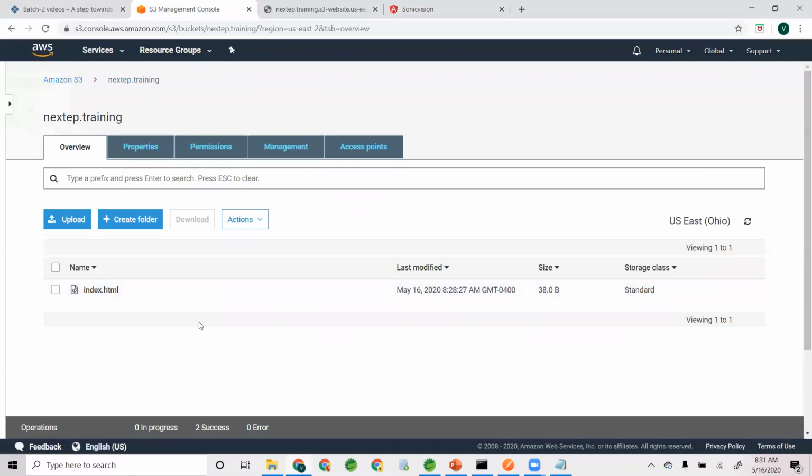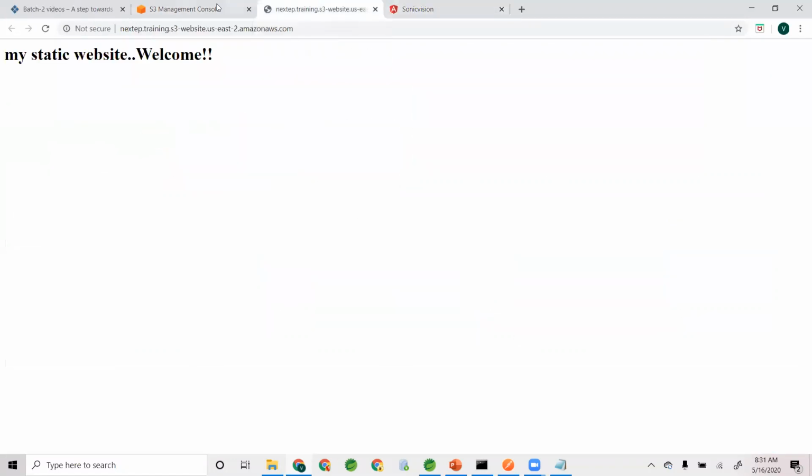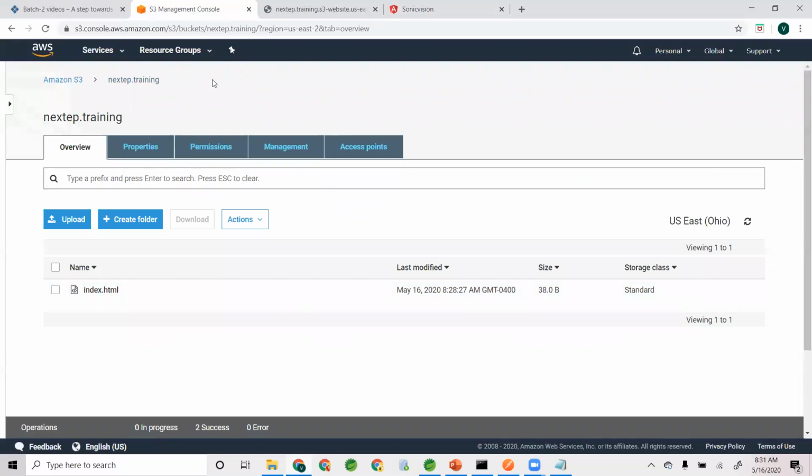One question, Venkat, on making public the object, giving public access to the objects in the bucket. So first you uploaded an index.html, made it public, and you override that with another one. Is it different compared to, suppose, if you enable versioning? Every time you need to make it public for the version files also? Yes, you need to make it public for version files also. So versioning and non-versioning, there's not much difference in a way.